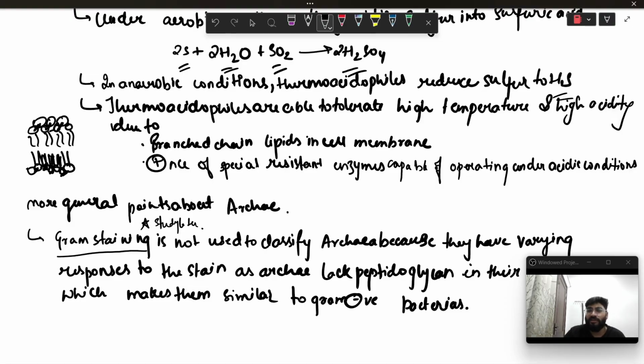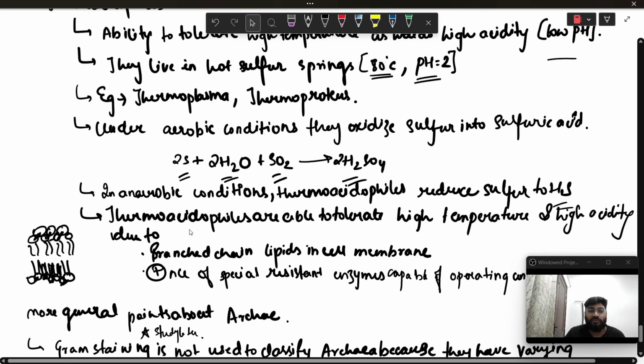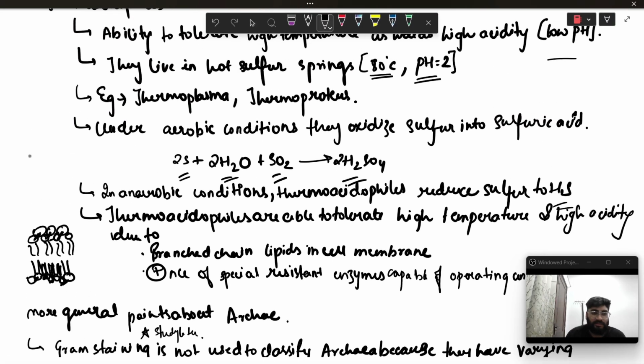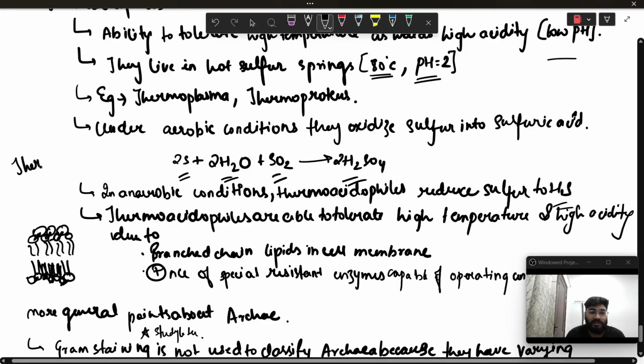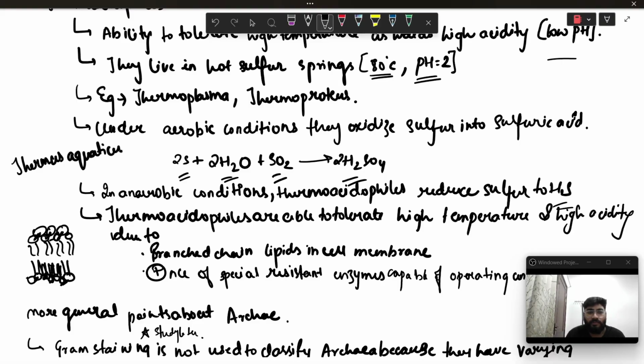One example that I will give you regarding thermoacidophiles is a bacterium that you are going to get to know next year in the chapter of biotechnology. Its name is Thermus aquaticus. This is one of the bacteria from which we derive one of the enzymes that helps in the process of PCR, or RT-PCR.